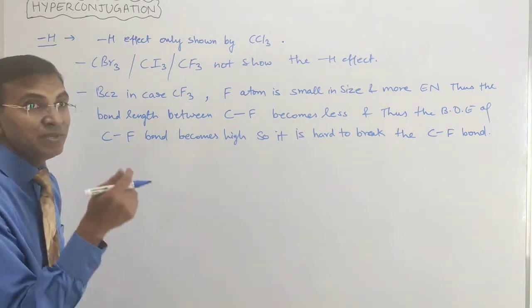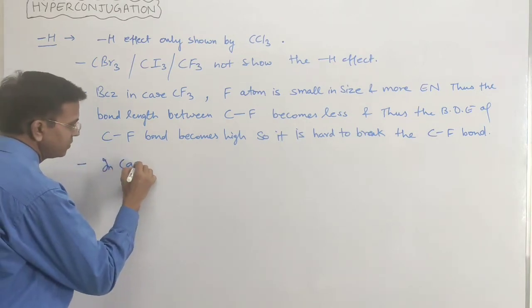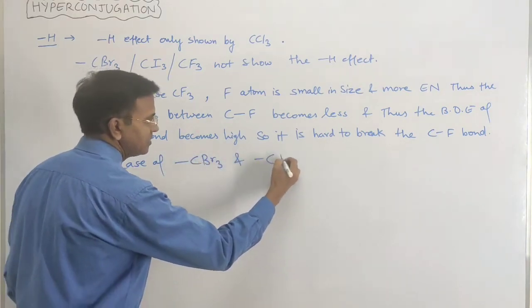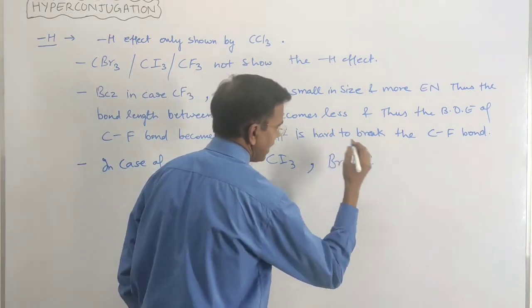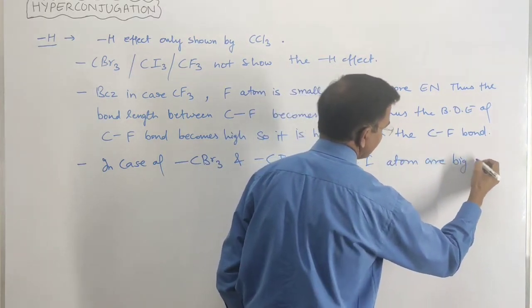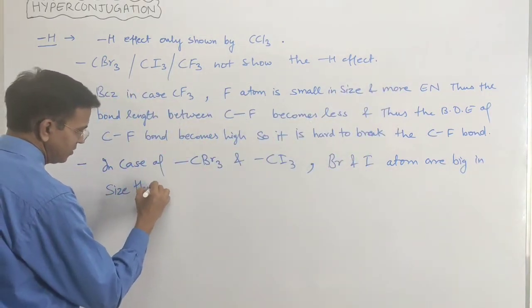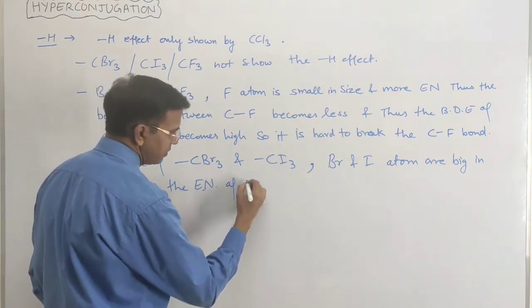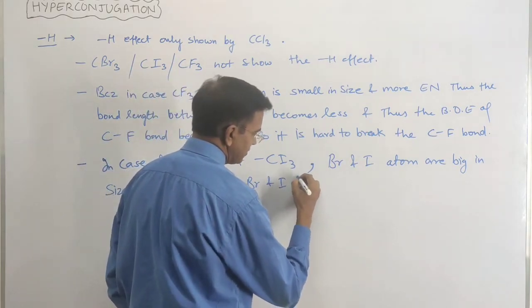Now come to the CBr3. In case of CBr3 and CI3, Br and I atoms are big in size. Thus, the electronegativity of bromine and iodine becomes less.